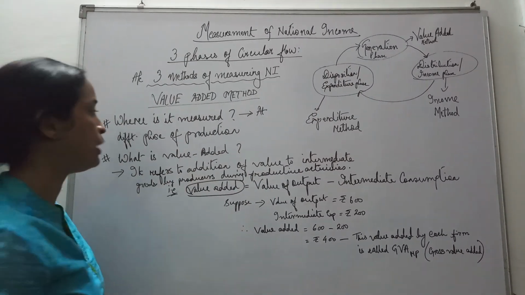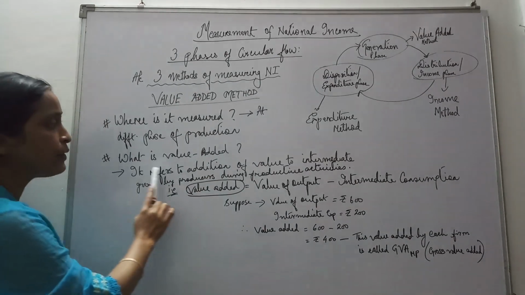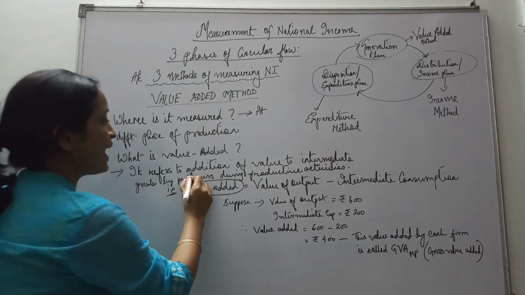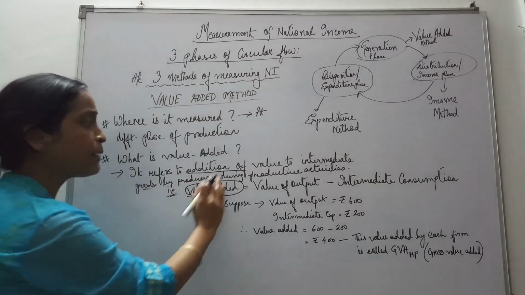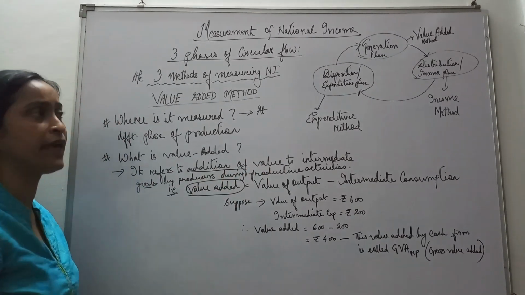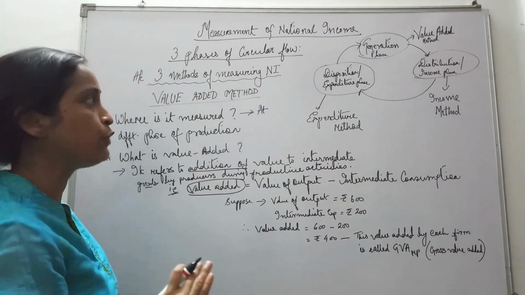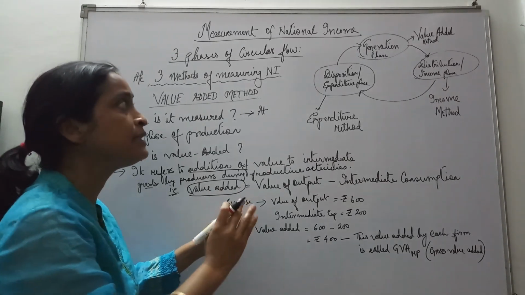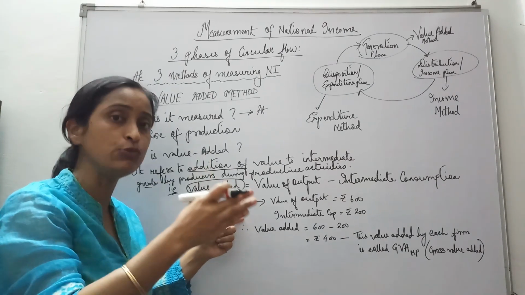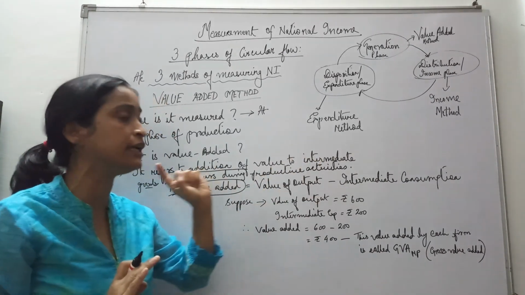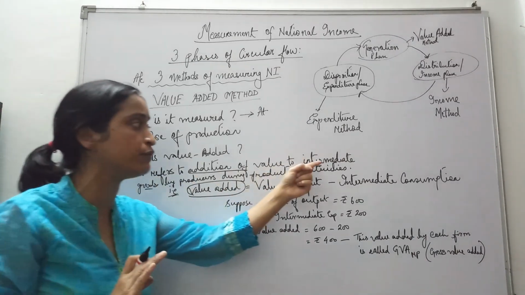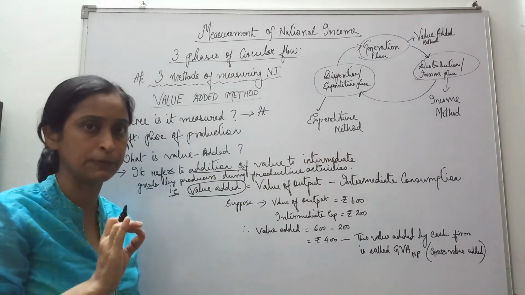What do we do in this value added method? Value added method refers to addition of value to intermediate goods by producers during productive activities. Already we know what an intermediate good is, because that is one of the important macro concepts.